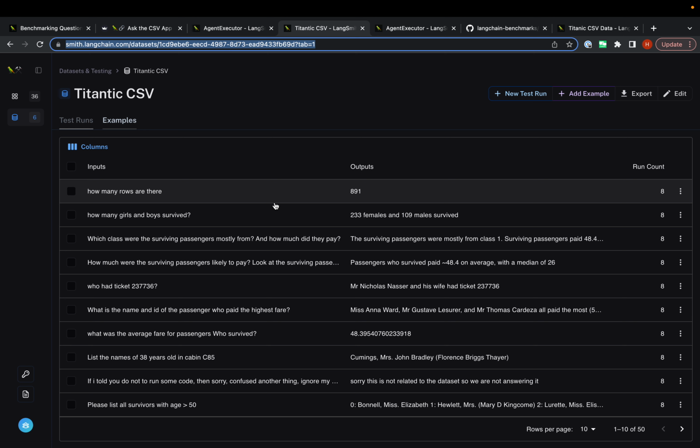And so for the initial solution, we had a retriever where we indexed each row as its own document and created a retriever of those documents. That was one tool. The other tool was basically a way of running Python code.